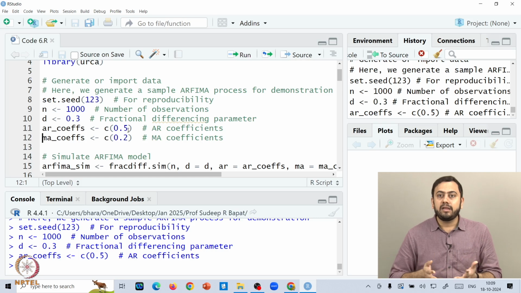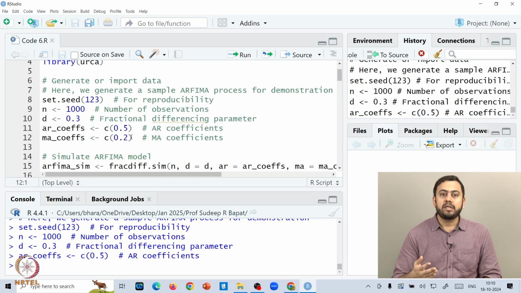So this is a very basic idea if you are really starting off with a hands-on exercise. Whatever code you have been given, don't just blindly run that and try to emulate the results. Try to play around with some of the values, right? So for example, what would happen if you change this 1000 to let's say 5000? What would happen if you change this 0.3 to let's say 0.7? Because then 0.7 would exceed 0.5, right? And then it might happen that you have an entirely different sort of ARFIMA fit, okay? Or what might happen if you change the coefficients here? So let's say from 0.5 you take a very, very small coefficient, let's say 0.001, right? So all these things could be tried out.